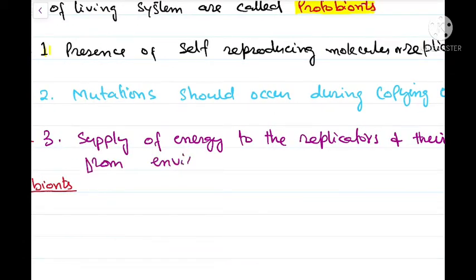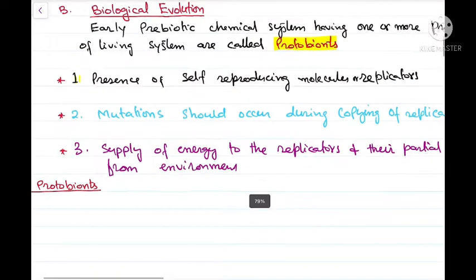If any prebiotic system fulfills these three requirements, then it can lead to the formation of the first living cells.